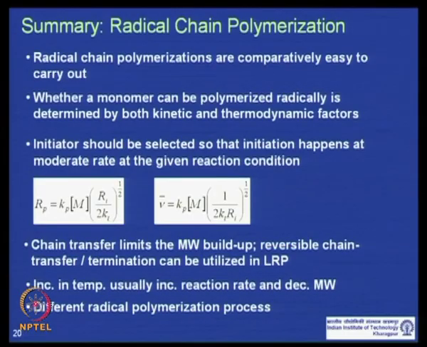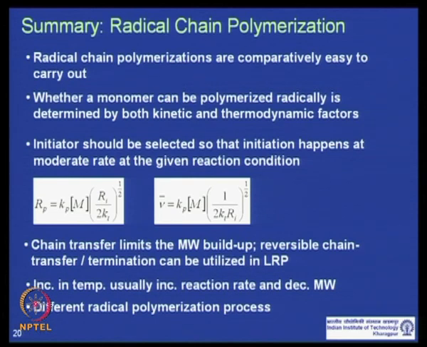And we have talked about these equations several times, the rate of polymerization and the kinetic chain length, which is related to the molecular weight or the number average degree of polymerization. In both cases, if you increase the molar concentration of the monomer, the molecular weight as well as the rate of polymerization increases.